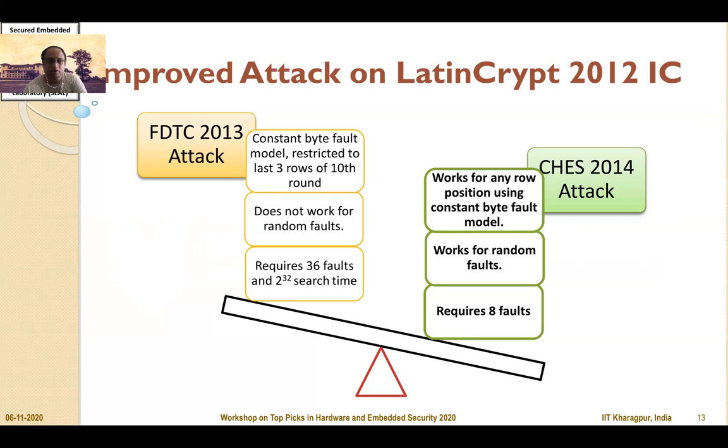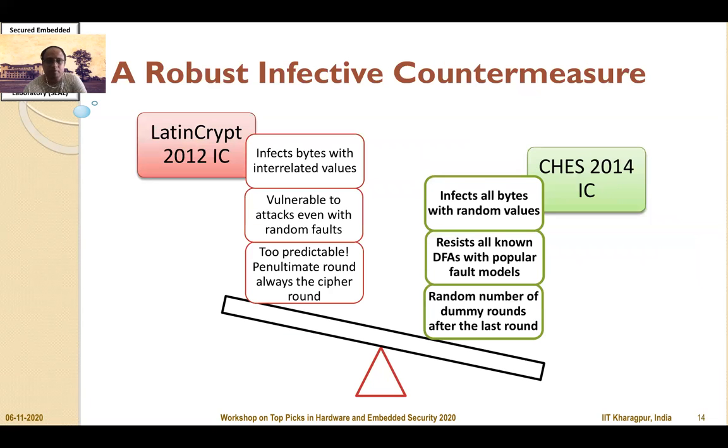While the original attack required around 36 faults and had a 2^32 search time, we show that the entire 128-bit key can be recovered in only 8 faults. So here is a comparison of the final countermeasure against the original countermeasure.